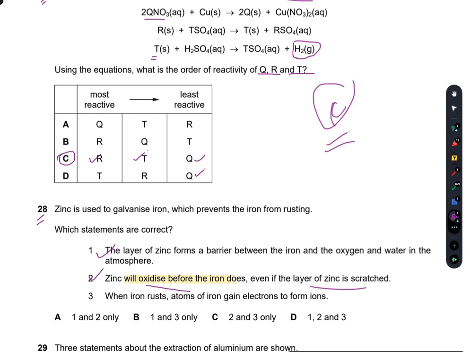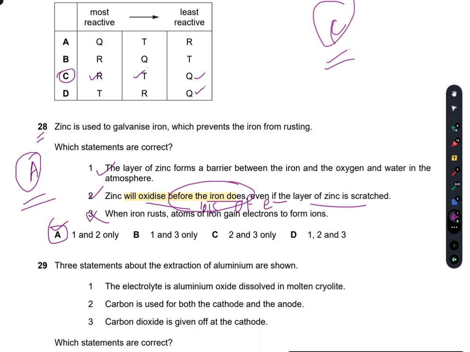He has said that iron is oxidized. Iron will oxidize. So, what is oxidation? Oxidation is the loss of electrons. And in 3 he states that atoms of iron gain electrons. No, they lose electrons. He has already told you this. So 1 and 2 are true, only they are right. A is the right option.